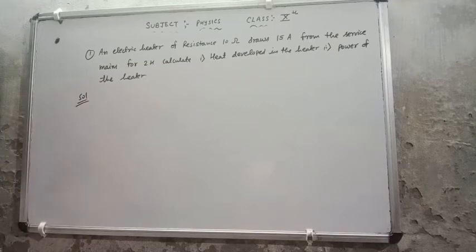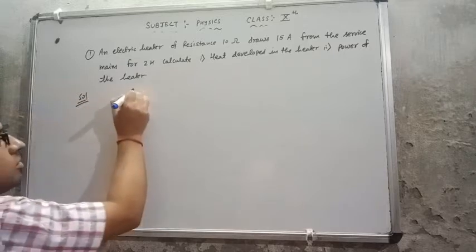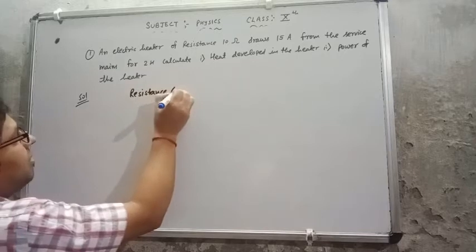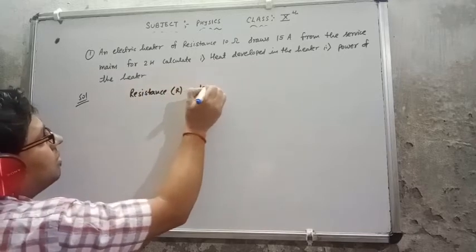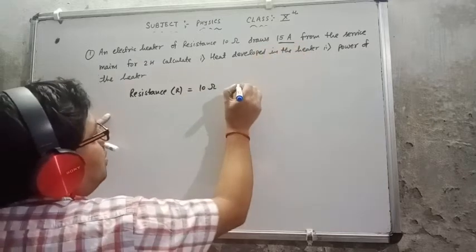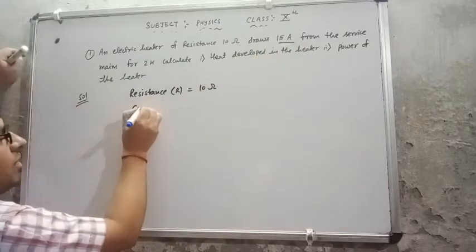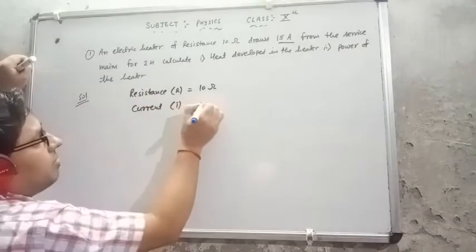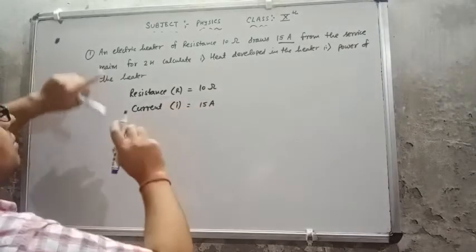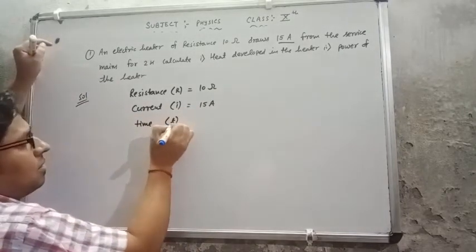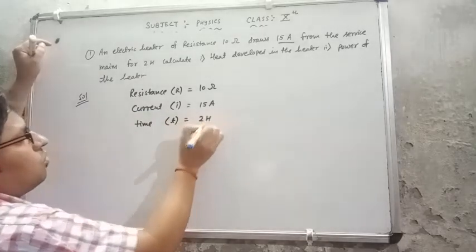First of all, please note down whatever they have given in the question. They are giving us the resistance of the heater, the value of R is given as 10 ohm. After that, 15 ampere, that means current. Current I, they have given us 15 ampere. They have given the time, T, which is 2 hour.